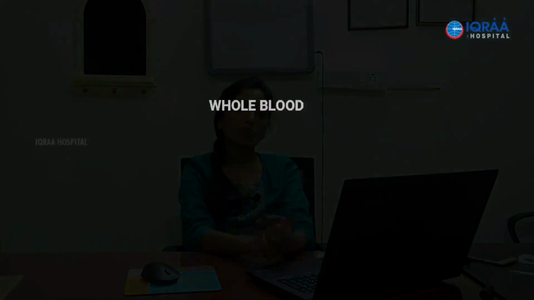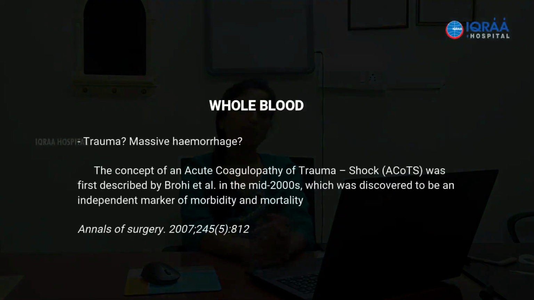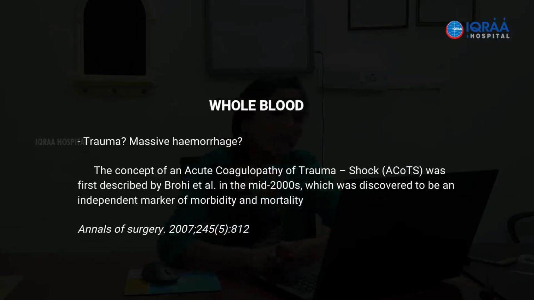But the understanding of the concept of acute coagulopathy of trauma, which has been described time and again in literature, has made it quite clear that in case of trauma and massive hemorrhage, there is coexisting coagulopathy where merely transfusing whole blood would not suffice. We need to correct the coagulopathy which is existing, which is an important independent marker of morbidity as well as mortality in the patient ultimately. So that coagulopathy needs to be taken care of. So whole blood would not be the solution for that.